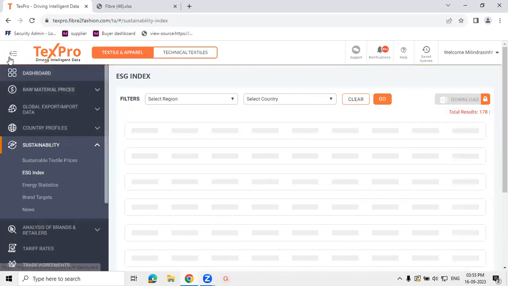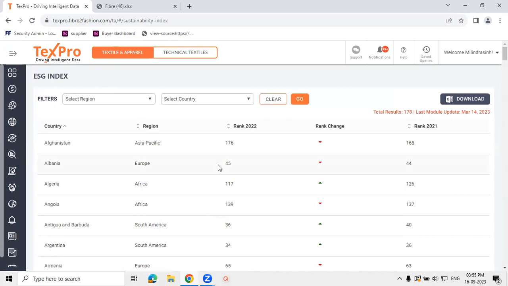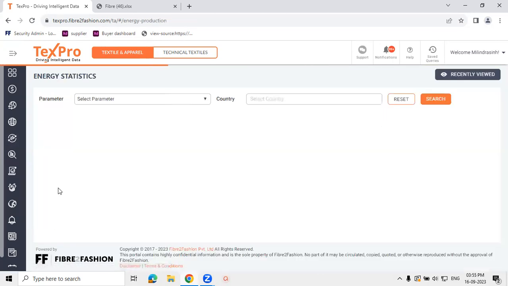Then we have the ESG index. It gives you rankings of various countries on the ESG criteria. The lower the rank, the better the performance. We give you the rank for this year as compared to the previous year, so that you can understand which markets have improved their ranks. This will help you identify the right markets to source from as far as ESG compliance is concerned. The countries performing better are more compliant towards ESG, and by sourcing from those markets, your supply chain becomes more ESG compliant.